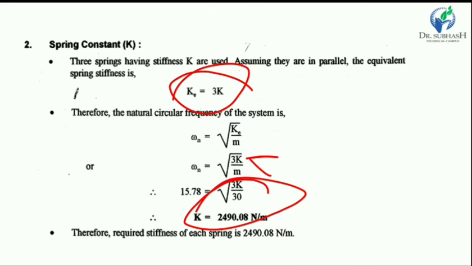Okay, and this is 2490.08 Newton per meter. So the K value is found, and the example is complete.